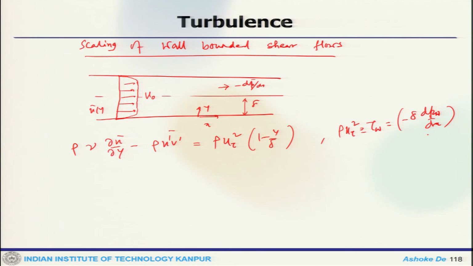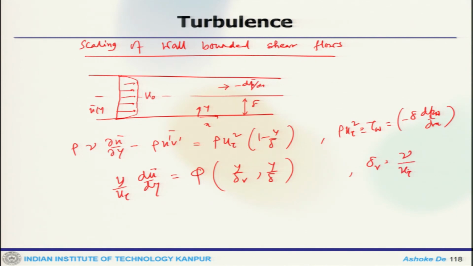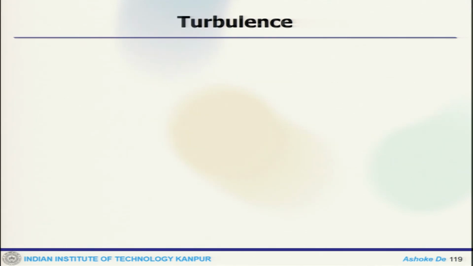So, for the scaling of the mean velocity gradient, based on dimensional analysis, one can get y by u_tau del u by del y equals a function of y by delta_v and y by delta, where delta_v is nu by u_tau.